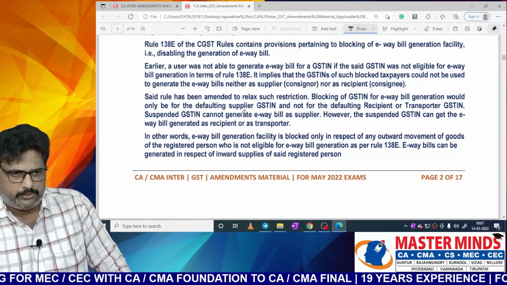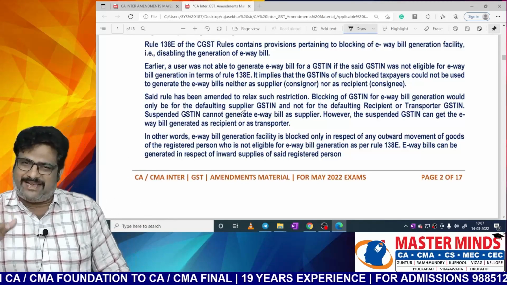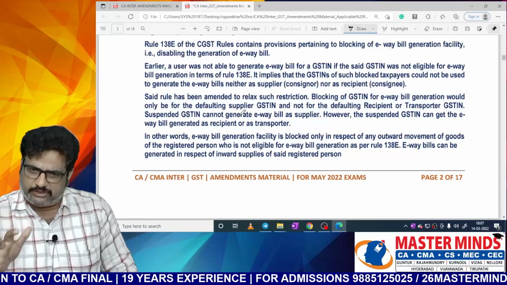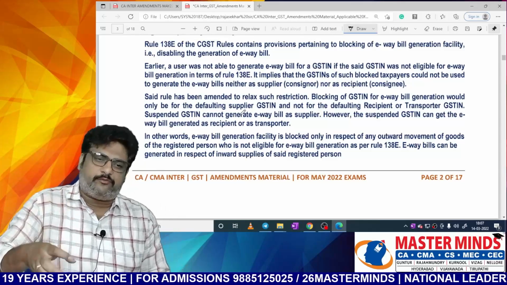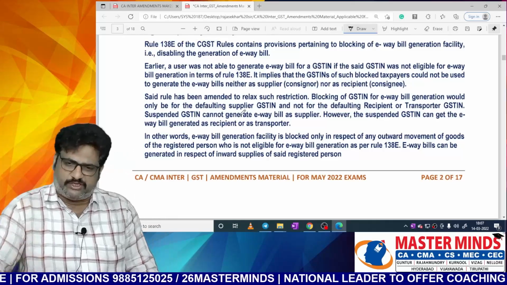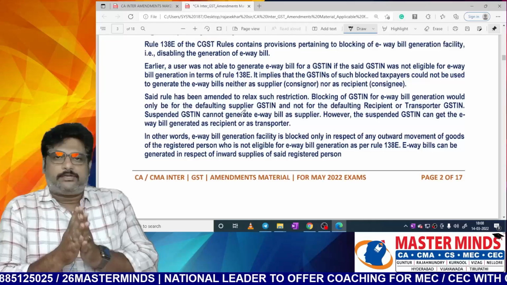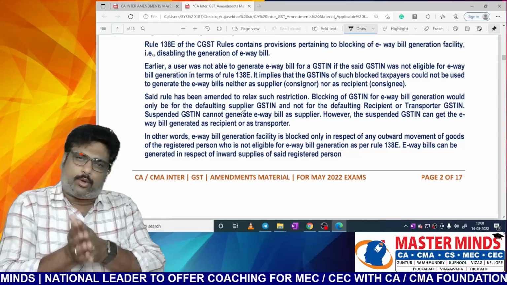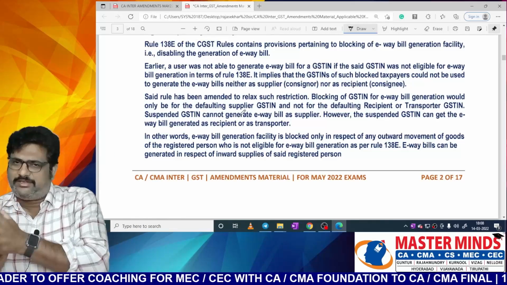This was the previous point. But now that said rule has been amended to relax such a restriction. So blocking of GST identification number for e-way bill generation would only be for the defaulting supplier GST number and not for the defaulting recipient or transporter GST number. That means previously, once your GST number was blocked, you couldn't be a part of the e-way bill as a supplier, as a recipient, or as a transporter.